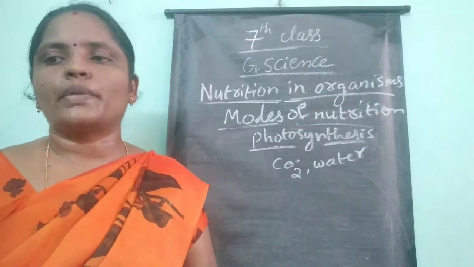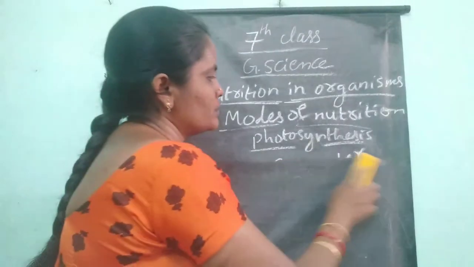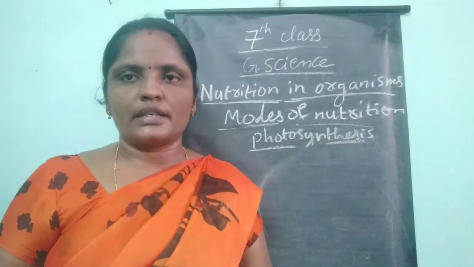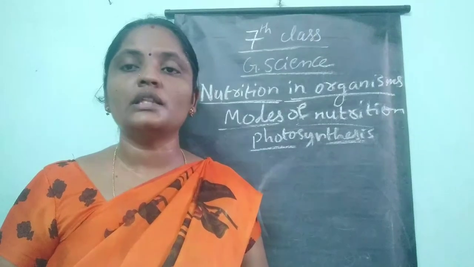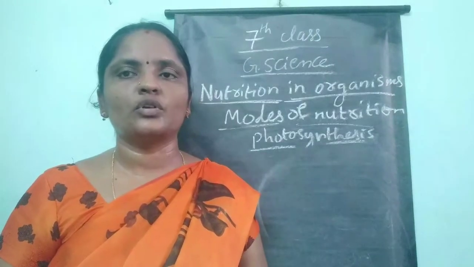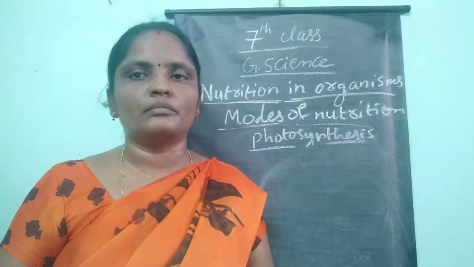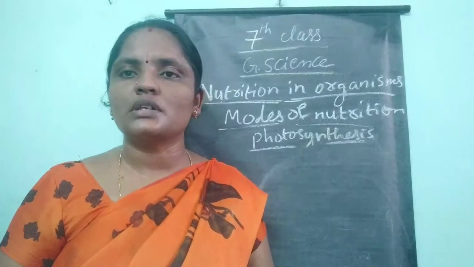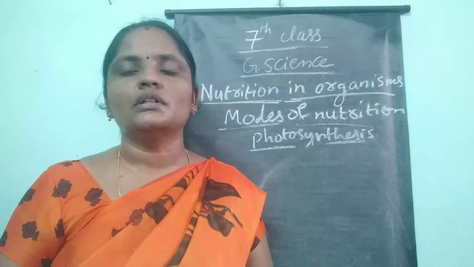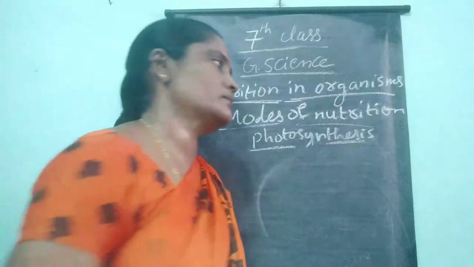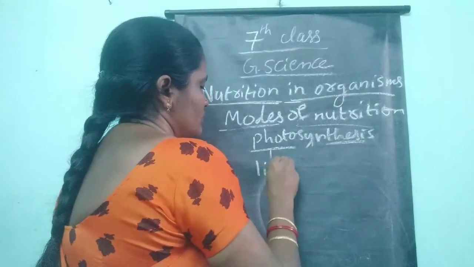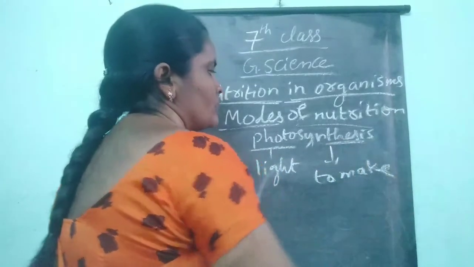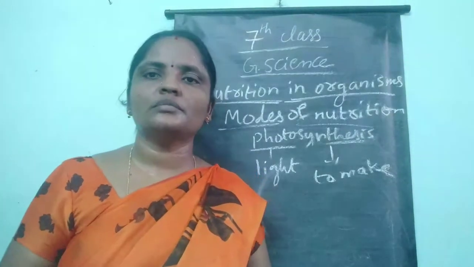The process by which the green plants prepare their own food by using carbon dioxide and water in the presence of sunlight and chlorophyll, in order to form glucose or a carbohydrate, is called photosynthesis. Photo means light, synthesis means to make. So this is the process called photosynthesis.